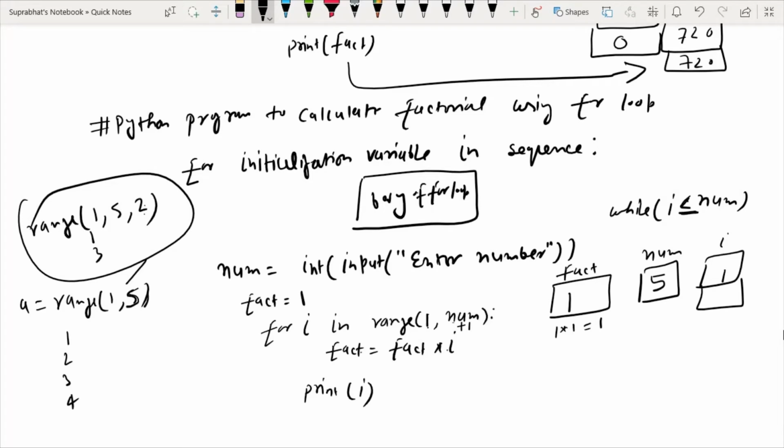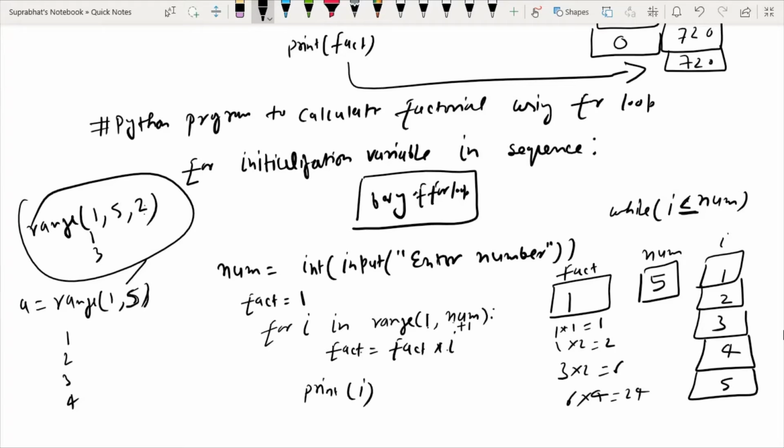So again the value of i equals 2, then 1 into 2 is 2. Again i equals 3, then 3 multiply 2 is 6. Then i equals 4, then 6 multiply 4 is 24. Then i equals 5, so 5 multiply 24 is 120.